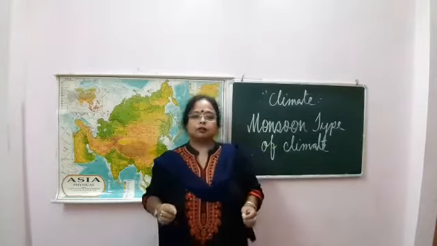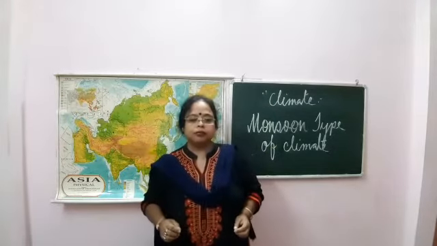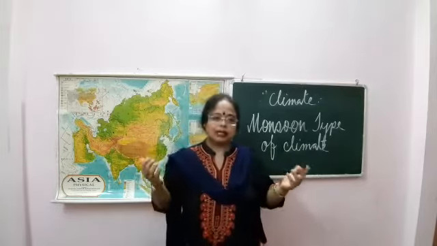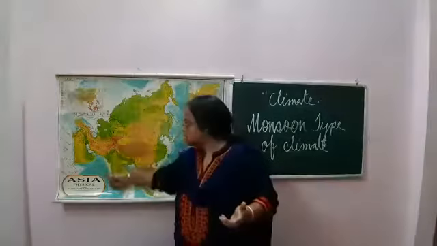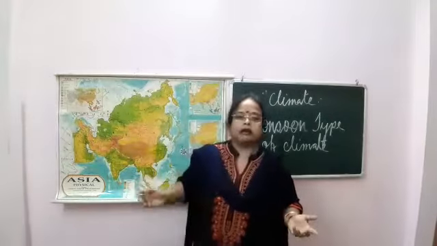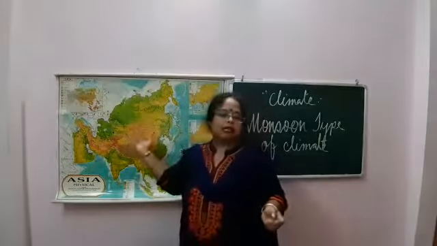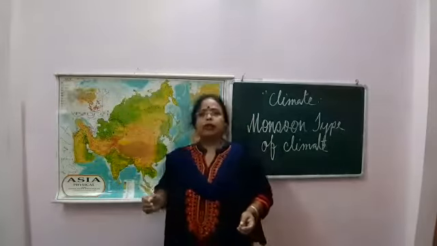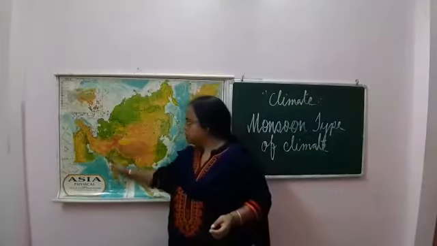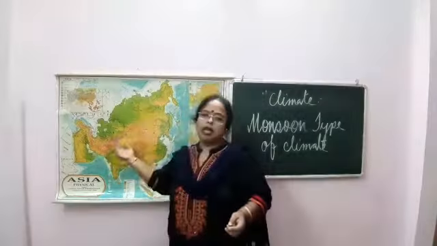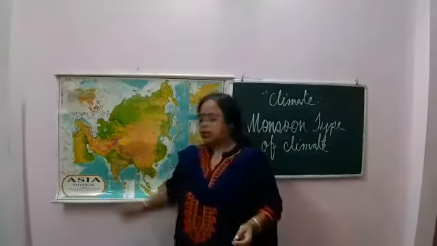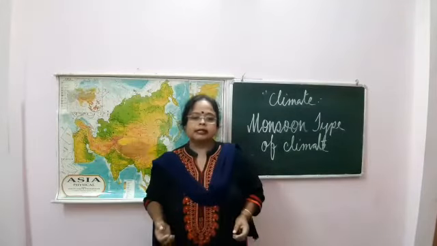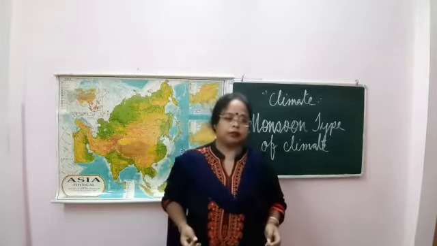Annual rainfall varies between 25 to 250 centimeters depending on the location of the place. In the coastal areas there is heavy rainfall, and in the interior region there is less rainfall. And wherever there are mountains, the windward side gets heavy rainfall, and the opposite side, that is the leeward side, gets less rainfall. Now let's see what natural vegetation is found here.